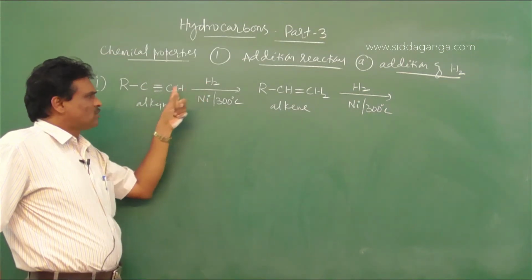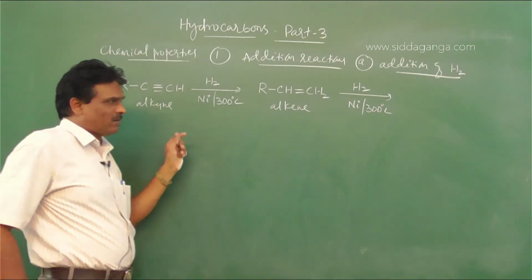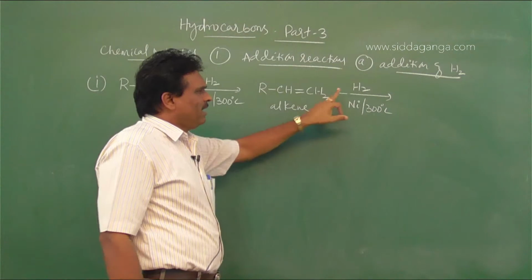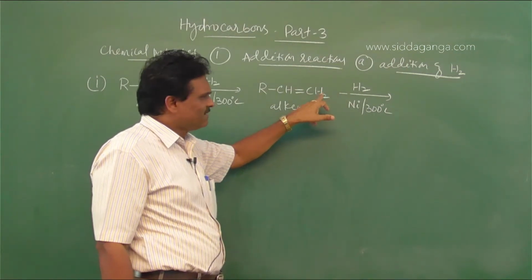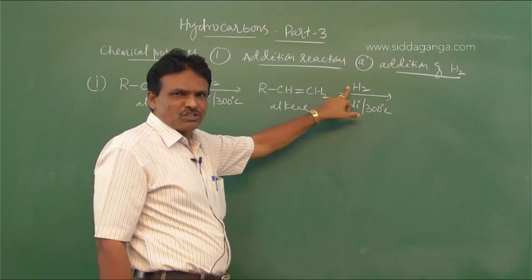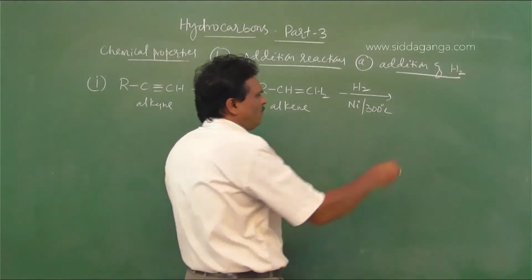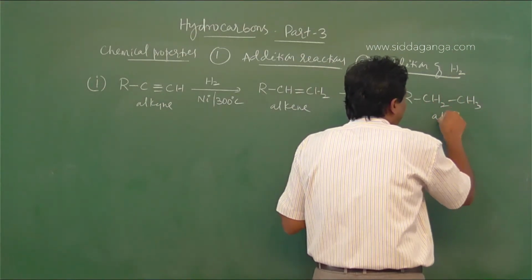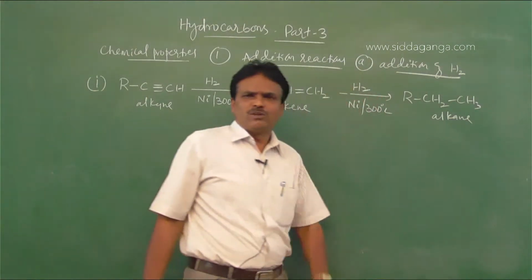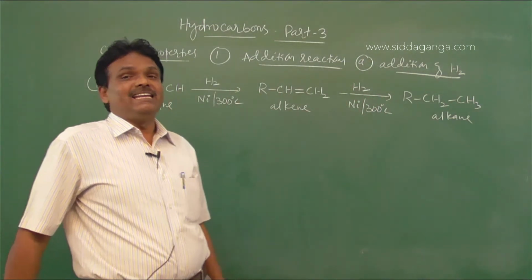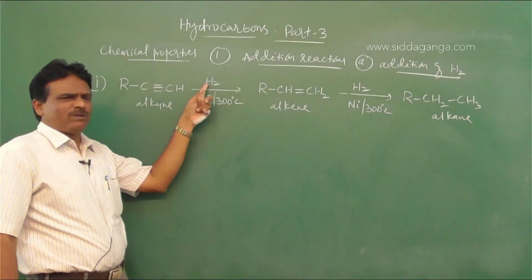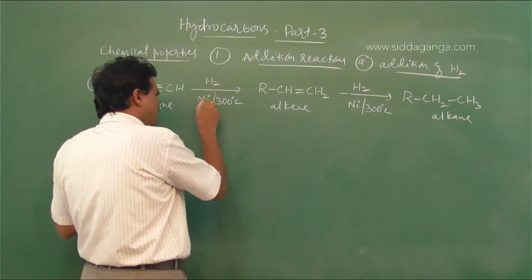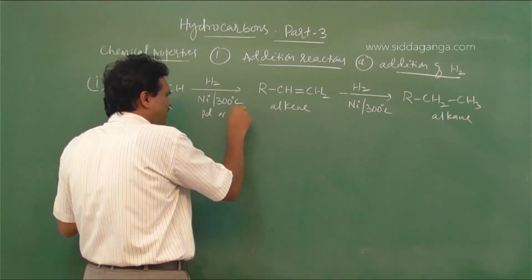One hydrogen atom can form a bond with one triple bond carbon atom, and the other hydrogen atom can form a bond with the other triple bond carbon atom. Similarly, unsaturated hydrocarbons, meaning alkenes, also undergo hydrogenation in the presence of nickel catalyst to form RCH2CH3, which is an alkane. The general conclusion is that alkynes undergo addition reaction with hydrogen in the presence of nickel, platinum or palladium catalyst.